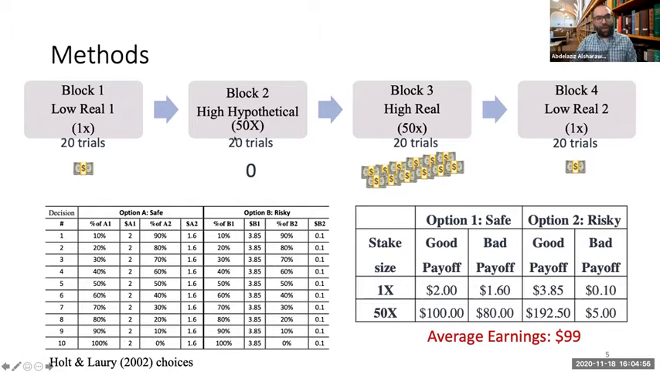Then in the second block, we multiply these payoffs by 50, but we tell participants this is a hypothetical block, you're not getting paid anything. In the third block, we use the high payoffs again, the ones that were multiplied by 50, and we tell them you're going to get paid for one random trial in this block. For that reason, the average earnings in our experiment were pretty high, almost $100 per participant because of this block. And then in the fourth block, just as a control, we repeat the first block again.